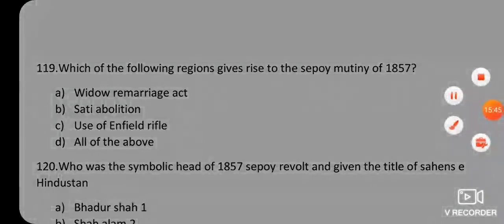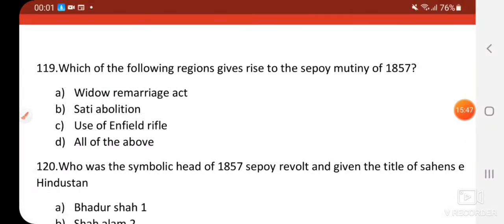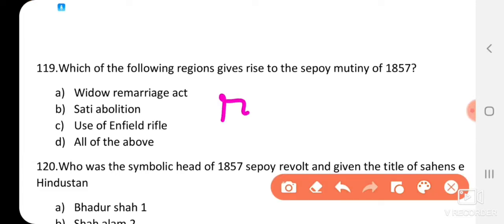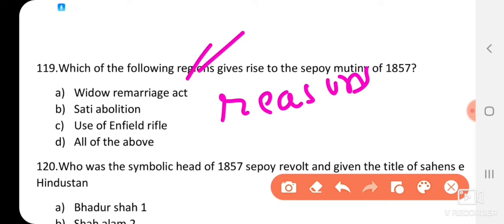Question number 119. Which of the following reasons gave rise to the sepoy mutiny of 1857? There are various reasons: socio-cultural, political, economic. Britishers were exploiting the common men, so that gave rise to the 1857 sepoy mutiny. So they are asking which of the following reasons gave rise to the sepoy mutiny of 1857.